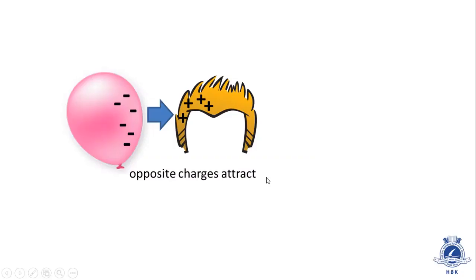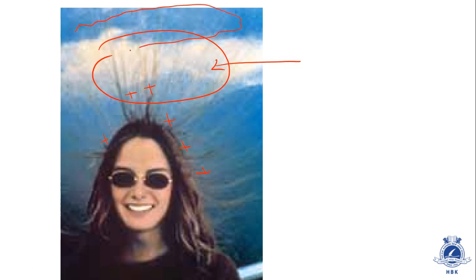Okay, such an experiment can also be done with the help of some balloons and our hairs. So basically what happened with this girl, see this girl, she used a plastic comb, and after using that plastic comb her hair got positively charged. Her hairs are positive charge, and the cloud which was just above her head was a negatively charged cloud.